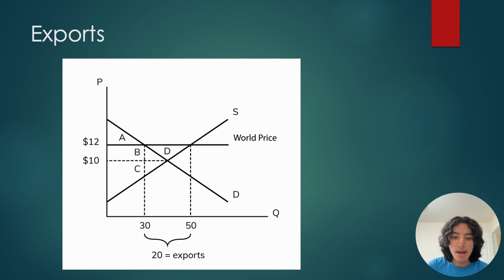And due to that fact, Canadian sellers don't have much of an incentive to provide many apples to their Canadian consumers. So as a result, the price in Canada goes up from $10 to $12. And when that happens, first of all, the quantity that's being demanded goes down to 30 units. And the quantity that's being supplied at the same price goes up to 50. And those extra 20 units are gains from trade that the sellers benefit from, those 20 units being the apples that are being exported in the international market.